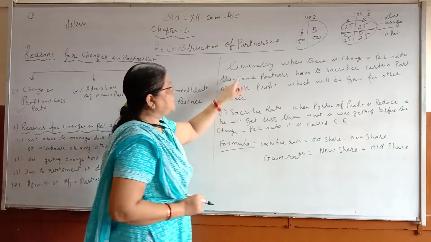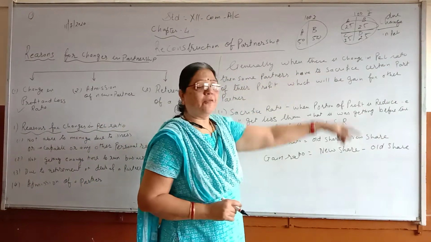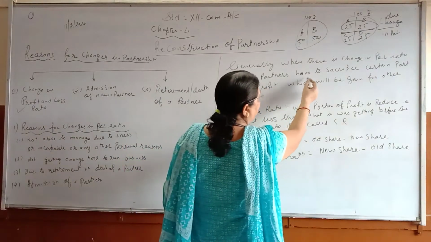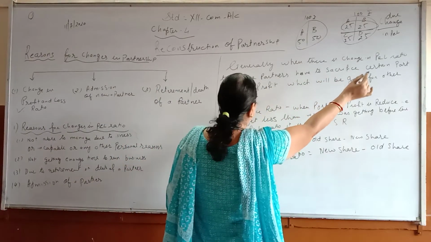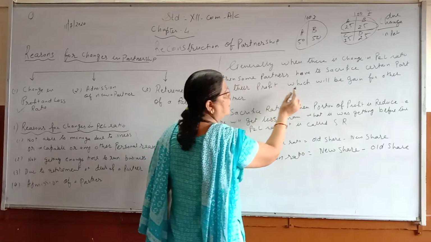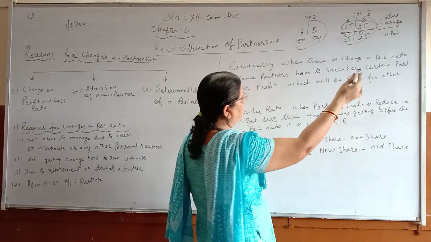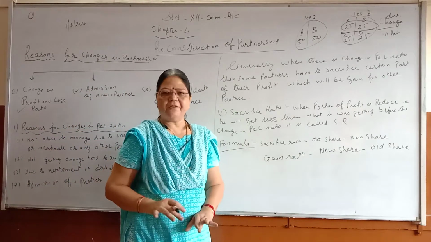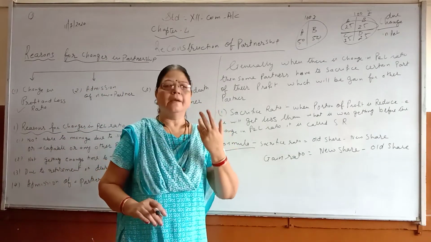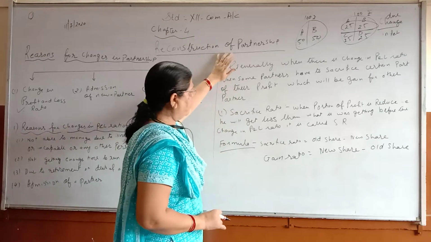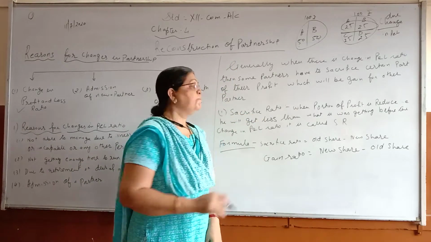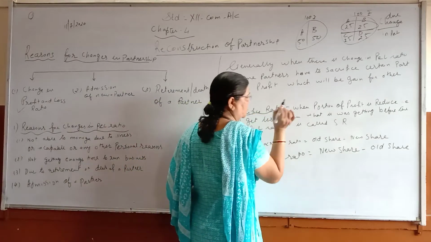In this way, generally when there is a change in profit and loss ratio, some partners have to sacrifice a certain part of their profit, which will be gained by the other partners. So one partner has to sacrifice and the other partner will gain. So this is sacrifice ratio. The first point we are going to learn in this chapter is sacrifice ratio.